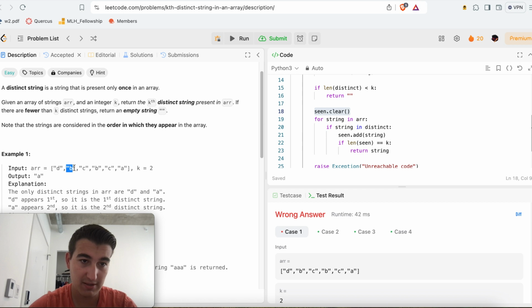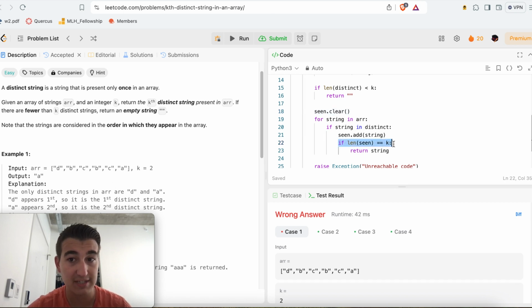Now when I get to B though, B is not a distinct string, right? It's not in my distinct set from when I did my first parsing. So I'm going to ignore B and so on. I'm just going to keep going through all the elements until I find one that is distinct again, like here, A and so on. And at any point, if the number of elements that I have seen is equal to K, that means I just saw the Kth distinct string.